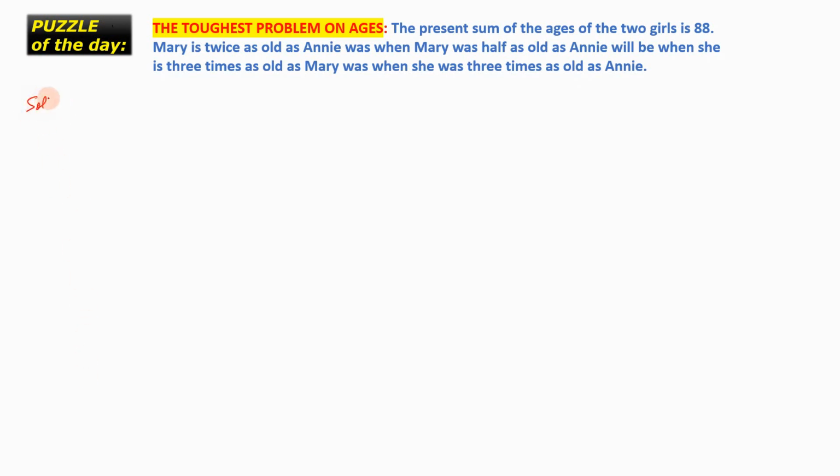Now, let's see. The present ages of two girls sum to 88. Okay, this much part is clear. Now the problem is that this is a very complicated situation. As was done earlier, we did one more question on ages. I will post a link of that question after this video. Do check it out if you have not checked it out earlier. That question was done by breaking down the statement into smaller sections, so that is what we are going to do right now also.